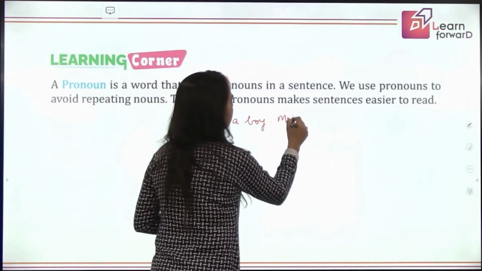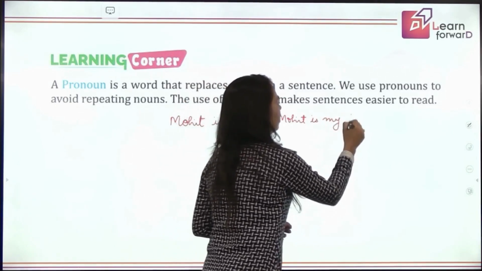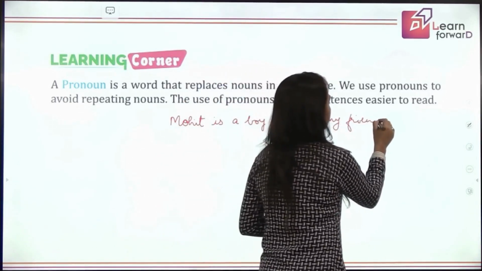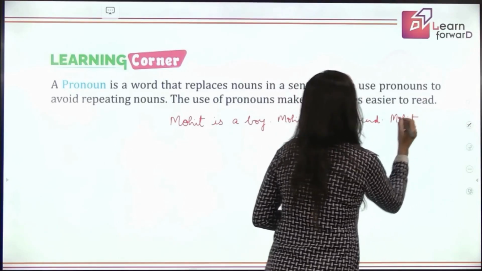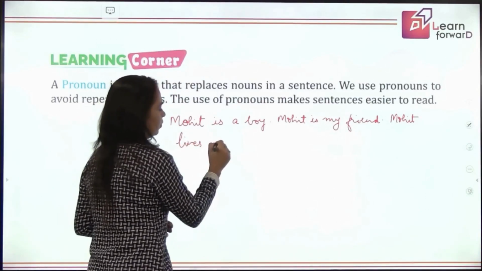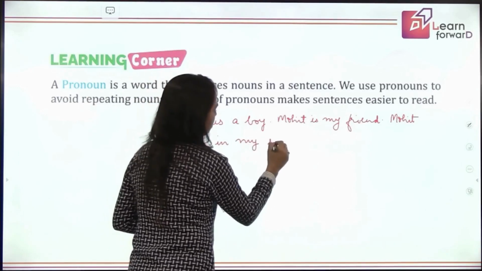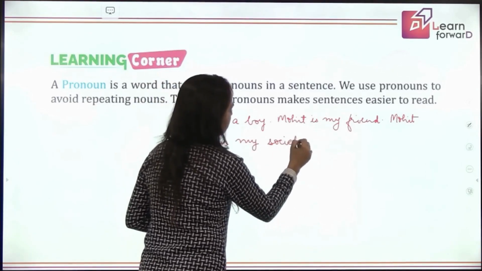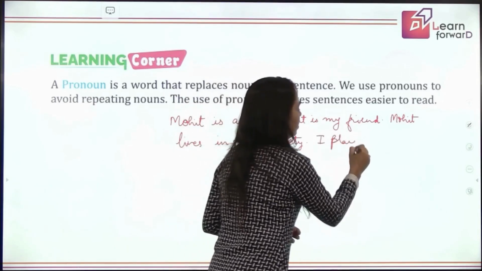Mohit is my friend. Mohit lives in my society or apartments. I play with Mohit. So what do you see here?